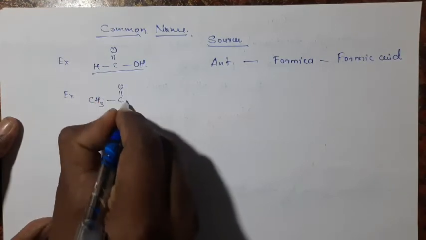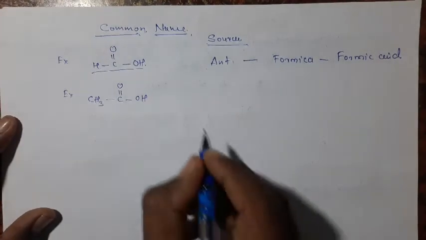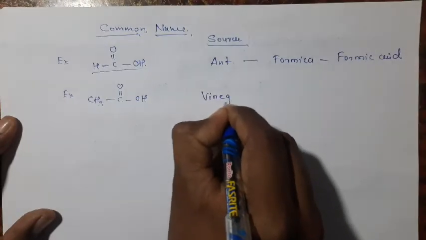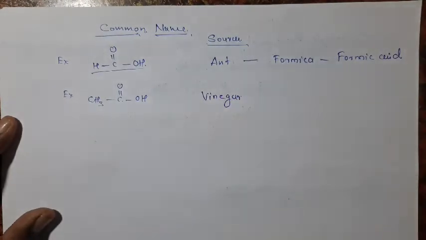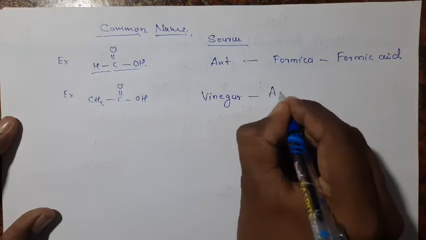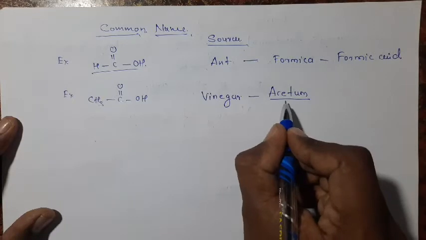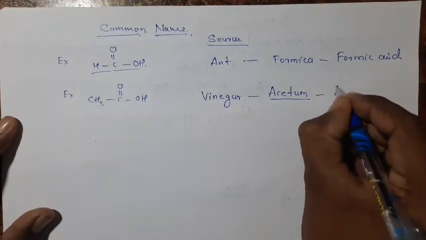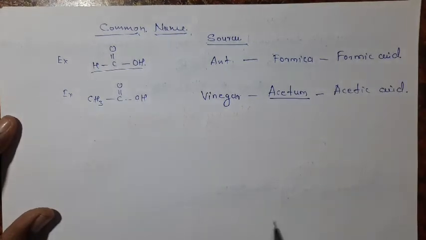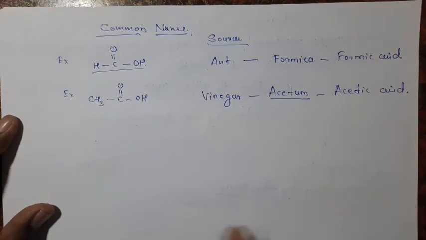Next example, CH3 C double bond O OH. This is the second member of carboxylic acid, and it is found in vinegar. In Latin, vinegar is called acetum. Hence its name is acetic acid. Like this, the carboxylic acids in common naming are named based on their sources.